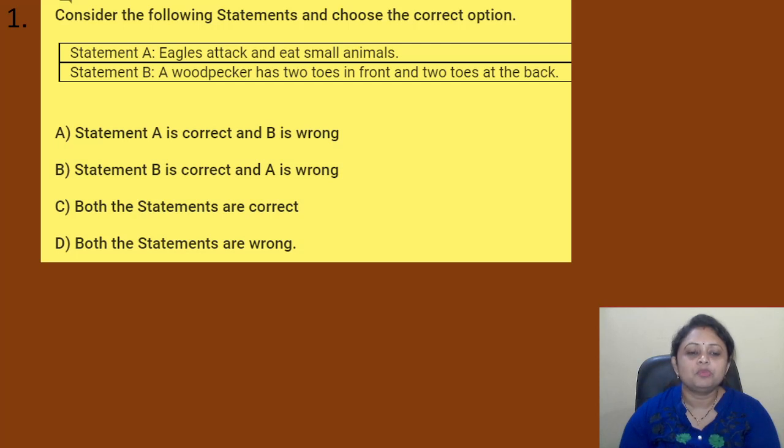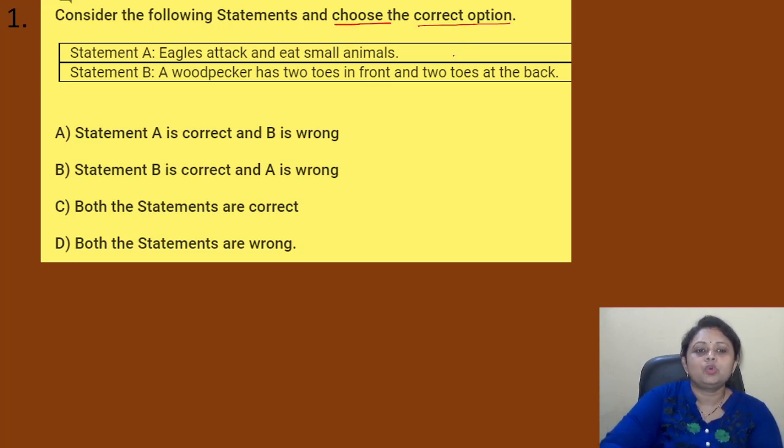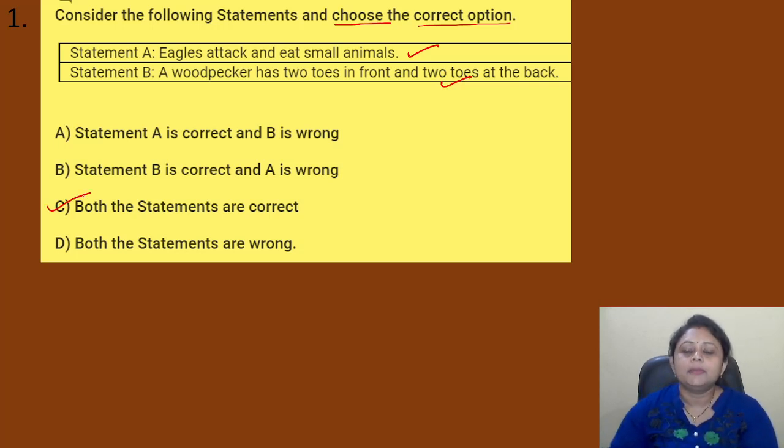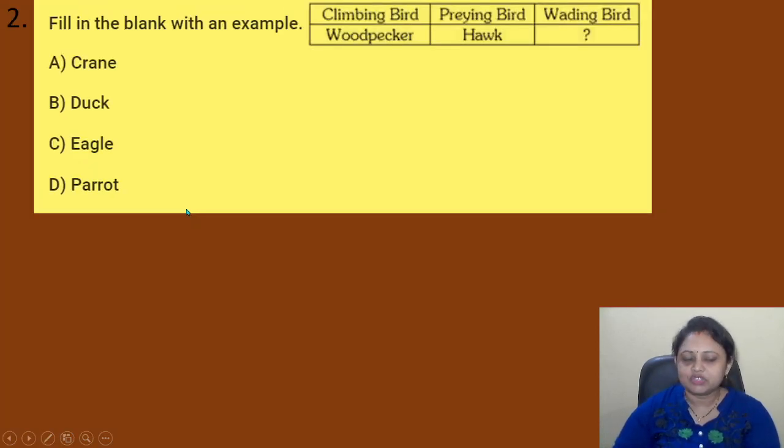Option C, both the statements are correct. D, both the statements are wrong. So we have to choose the correct option. Eagles attack and eat small animals. Yes, it is correct. A woodpecker has two toes in front and two toes at the back. It is also correct. So here the correct answer is option C, both the statements are correct. Got it? Coming to the next question.